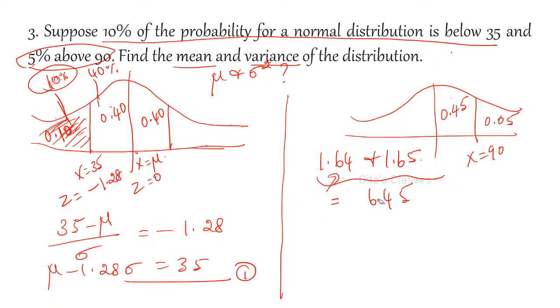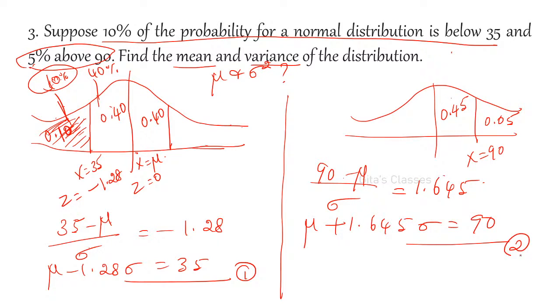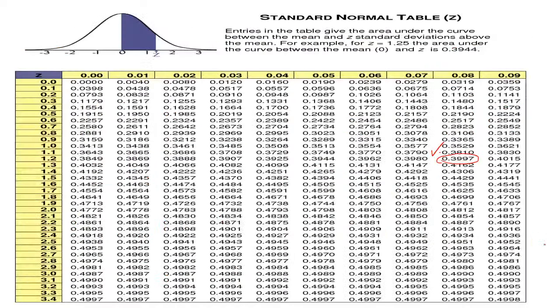Therefore, how will you form the equation now? (90 minus mu) by sigma is 1.645. So mu plus 1.645 sigma is equal to 90. This is the second equation. Now solving 1 and 2.